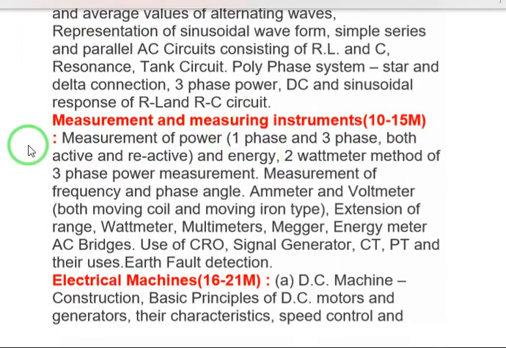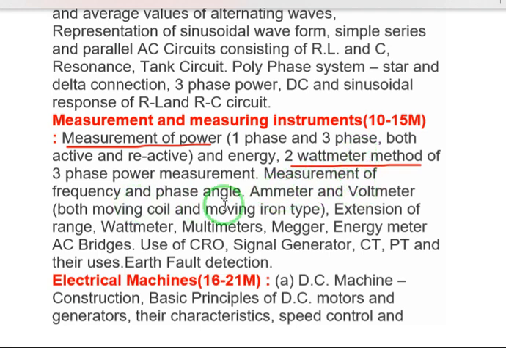And the next subject is measurement and measuring instruments. 10 to 15 marks weightage is there. The most important here is measurement of power, a very important topic. In this, the 2 wattmeter method is very important. Based on the formulas in the 2 wattmeter method, power factor, and the 2 wattmeter method formulas are very important. If the connections are reversed, what happens? Questions will be asked based on this. Power factor will be asked mostly, and wattmeter readings also will be given. When the wattmeter readings are given, he will be asked what the power factor is.